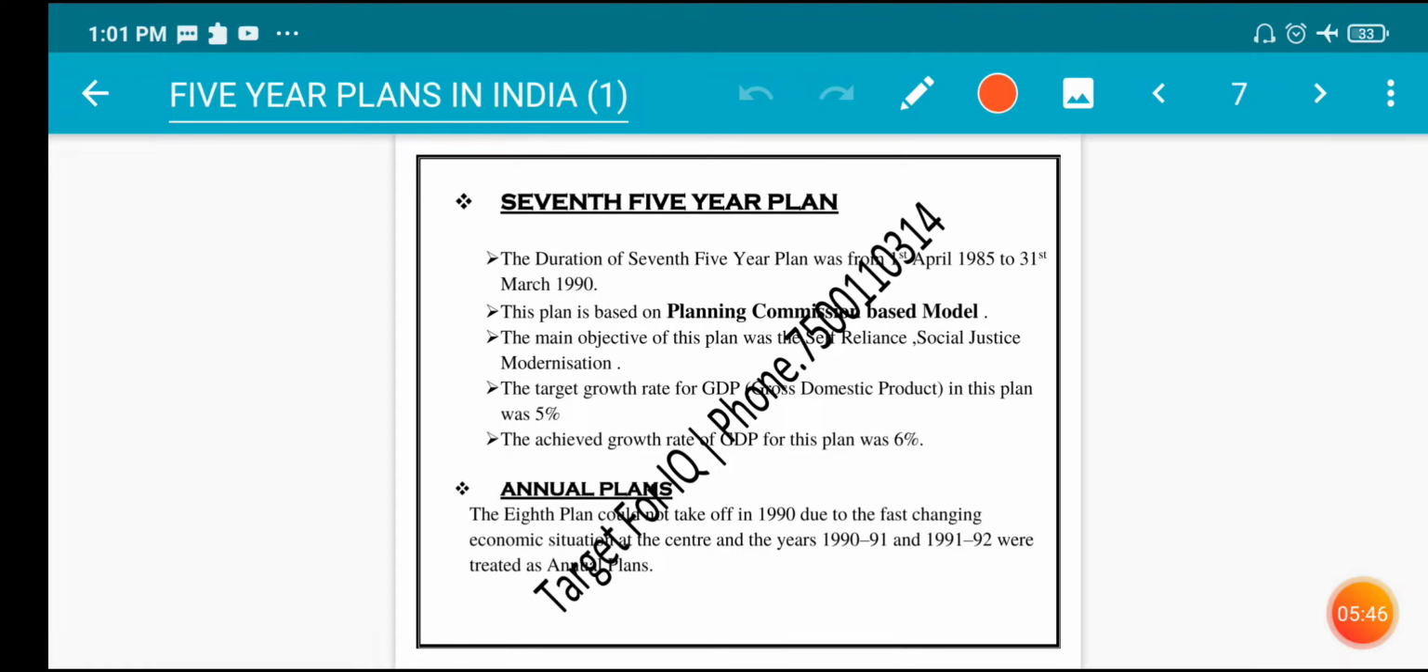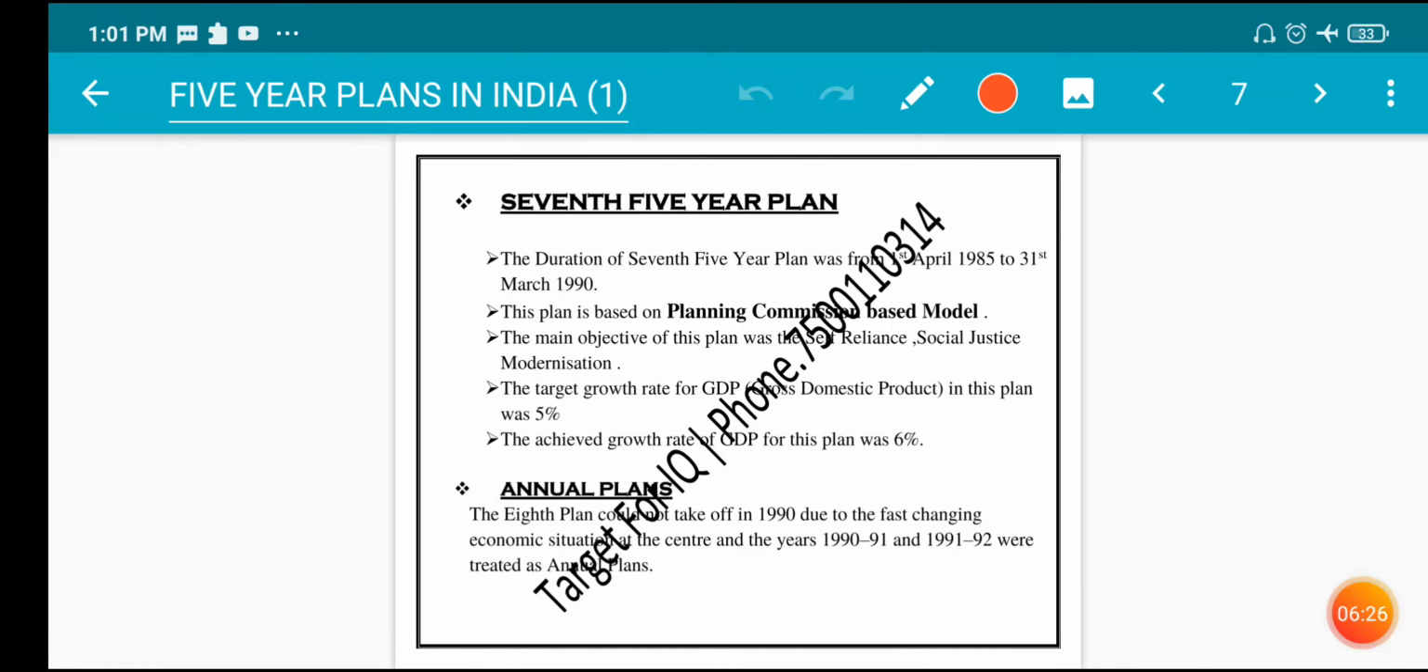Seventh five-year plan. The duration of the seventh five-year plan was from 1st April 1985 to 31st March 1990. This plan is based on the Planning Commission based model. The main objective of this plan was self-reliance, social justice and modernization. The target growth rate for GDP, that is gross domestic product, in this plan was 5%. The achieved growth rate of GDP for this plan was 6%.